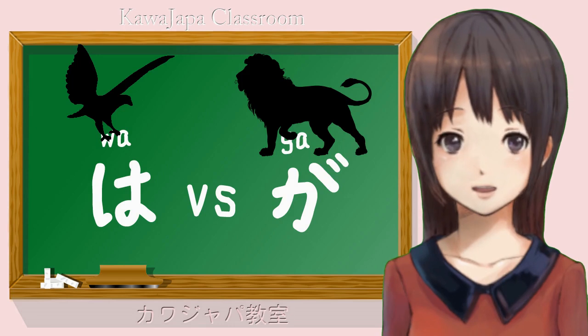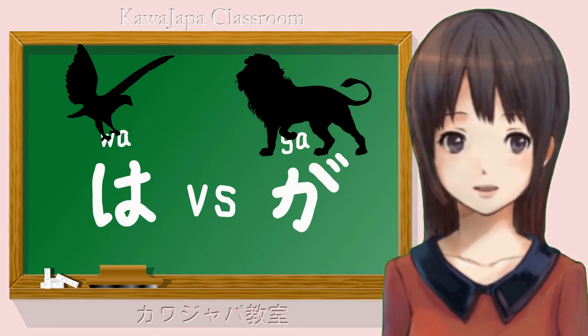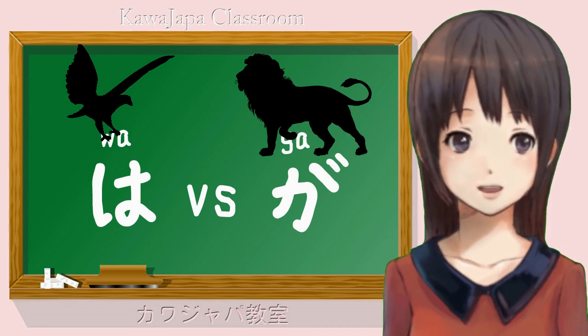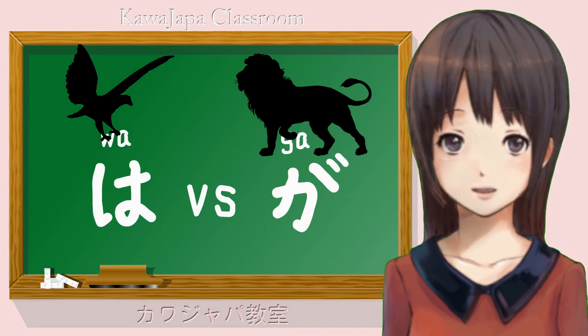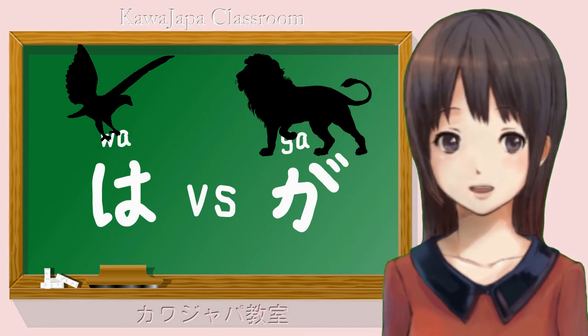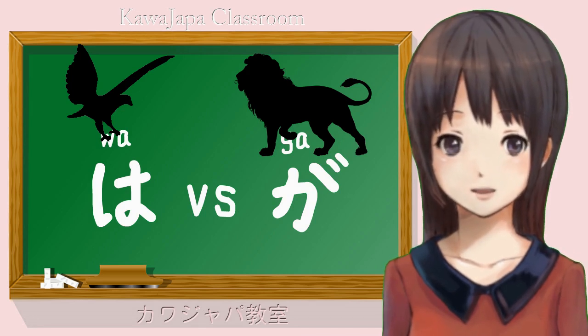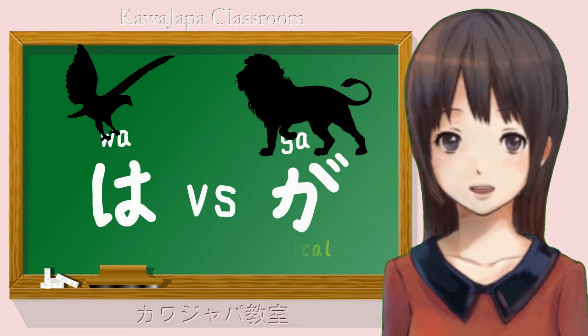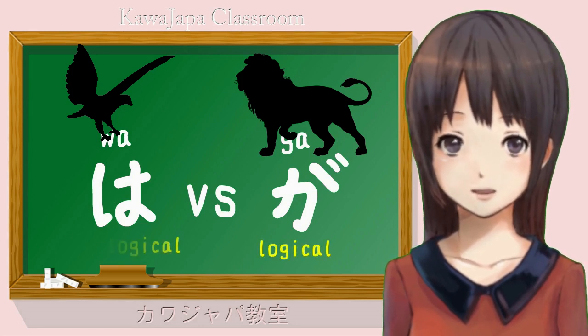They are not simply two different particles, they are two different kinds of particle, two different classes of particle. They have an entirely different species of function. The ga particle is what I call a logical particle. The wa particle is a non-logical particle.